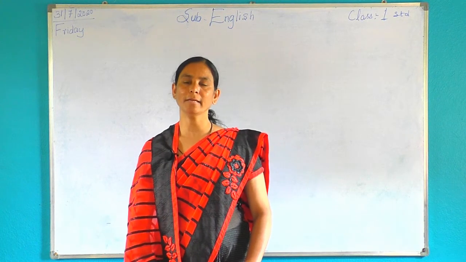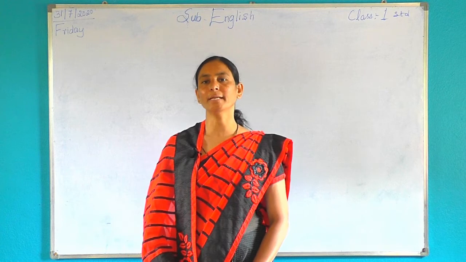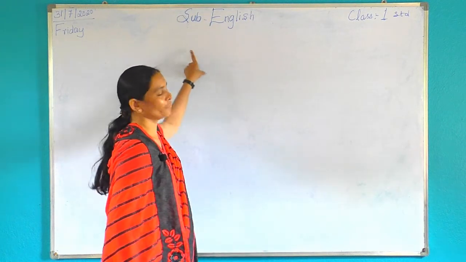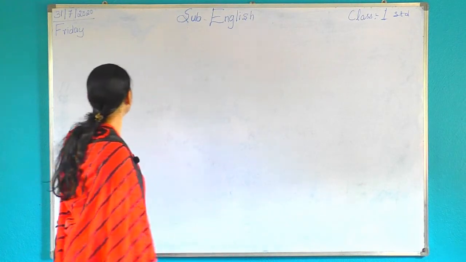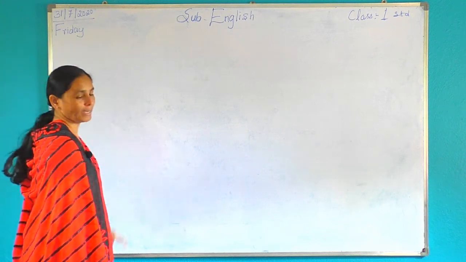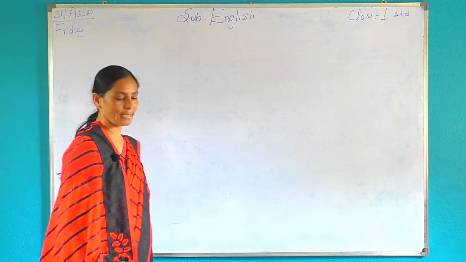Today we are starting for class 1st standard. See here, that is subject English. Shall we start today subject English, that is for class 1st standard. What is the date today? Today is 31/7/2020. What is the day? Today day is Friday. Yes, today day is Friday.